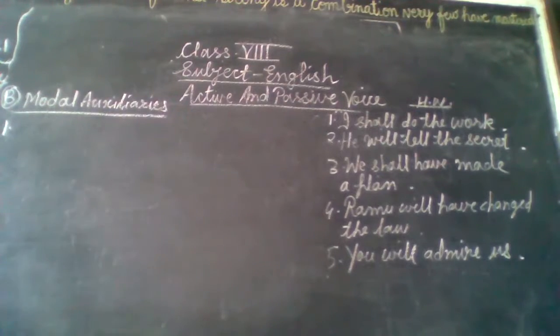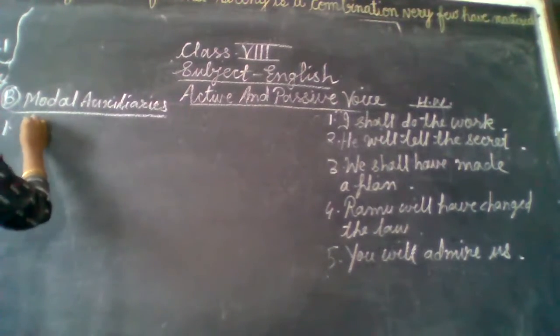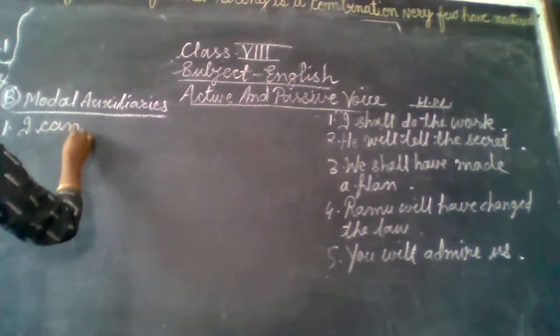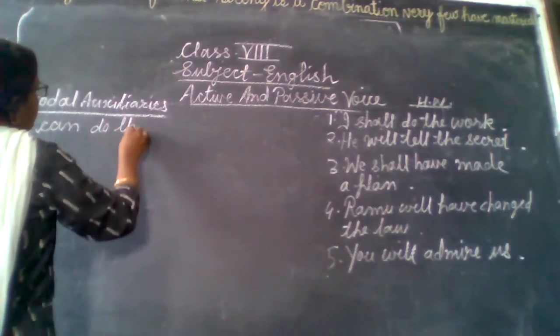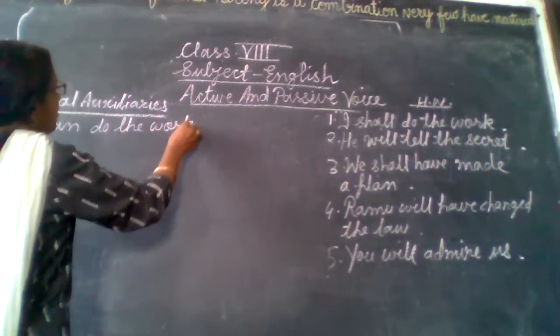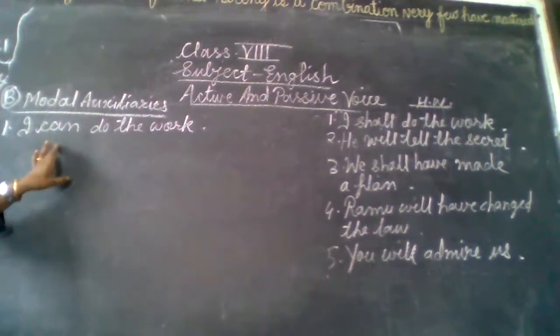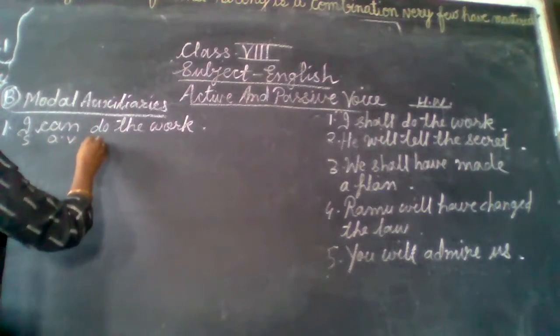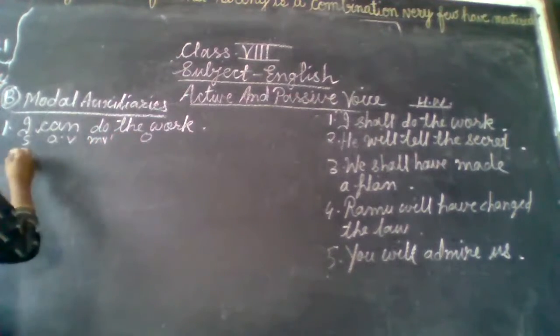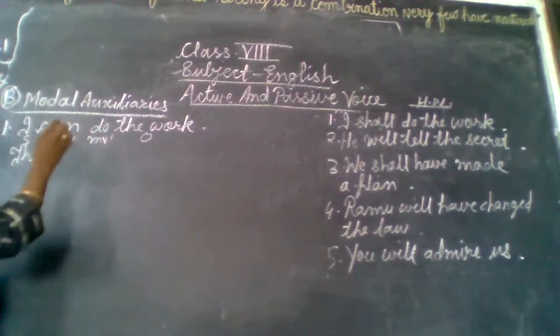The first one: I can do the work. Can is a modal auxiliary, so it is just as the simple future tense. I can: subject, auxiliary verb, main verb in the first form, and the object. So we will not change the tense.